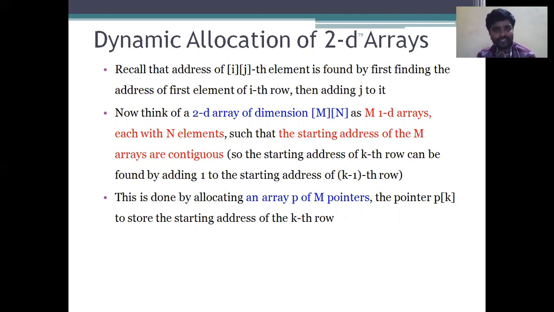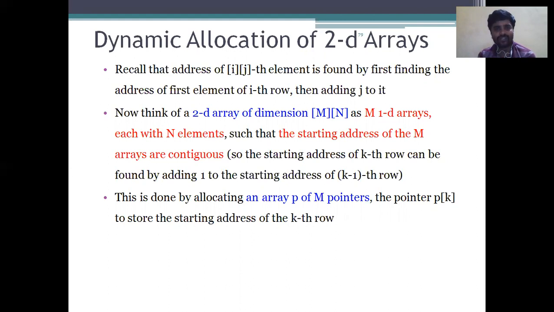So there are m 1D arrays, each with n elements, such that the starting address of the kth row can be found by adding 1 to the starting address of the (k minus 1)th row.